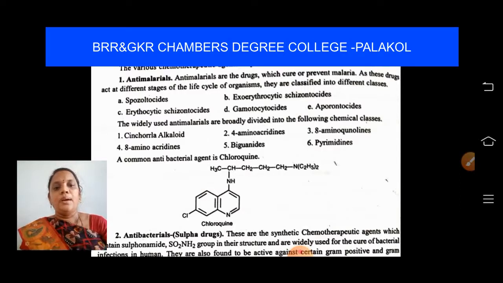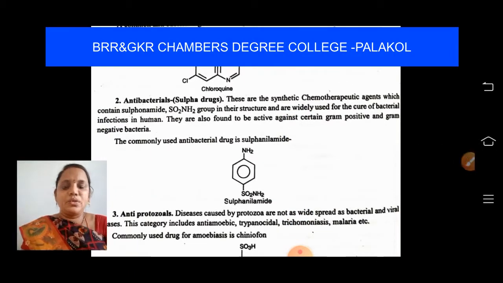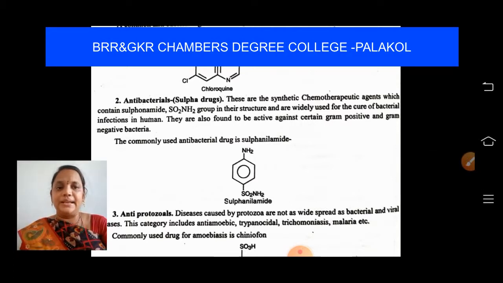Let us move to the next chemotherapeutic agents, antibacterials, which are known as sulfa drugs. These are synthetic chemotherapeutic agents which contain the sulfonamide, SO2NH2, group in their structure. They are widely used for bacterial infections in humans. Many of us suffer from itching, irritation on the skin, and allergies.